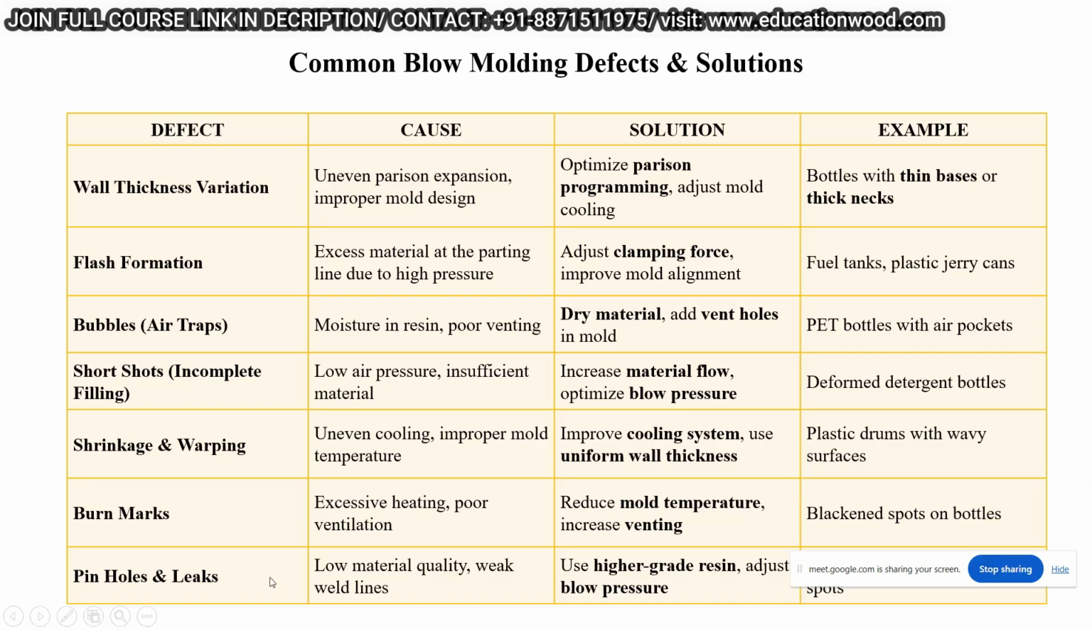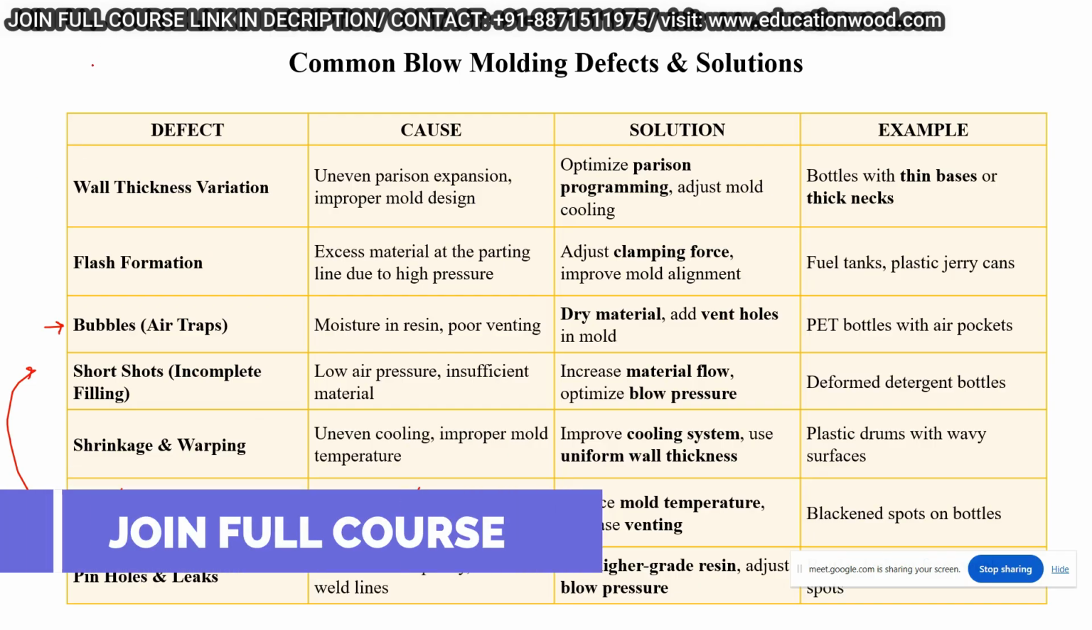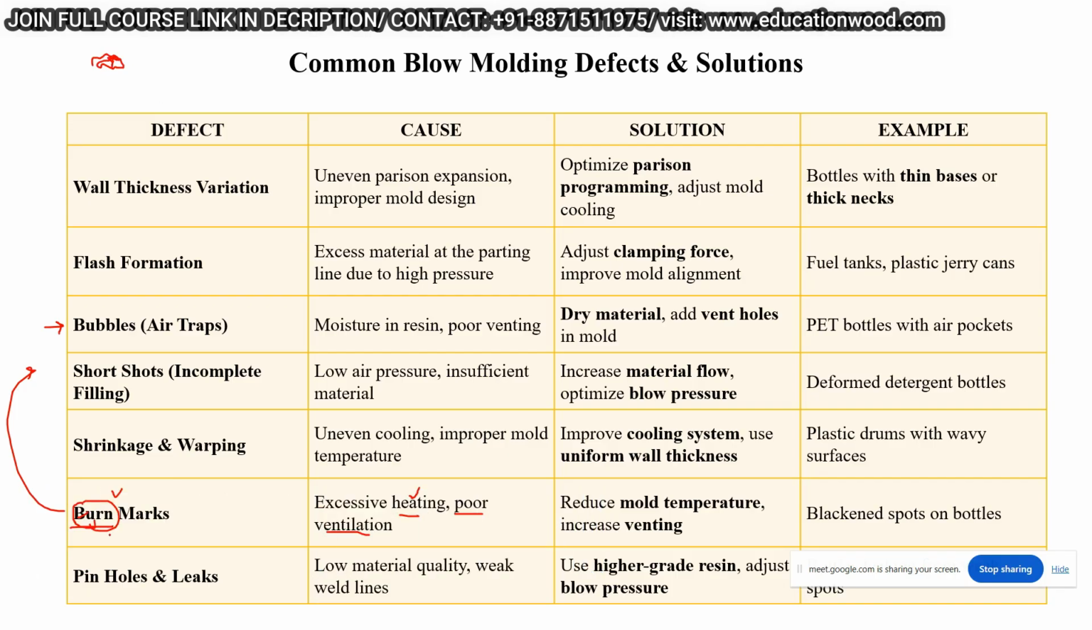Now one more thing is the burn mark. Burn mark is directly related to the bubbles. It is produced by air, or excessive heating of the material, or higher temperature, or poor ventilation. That's why it is directly connected with the bubbles. Basically, a burn mark is where the component will be burnt, producing a black mark or black spot.